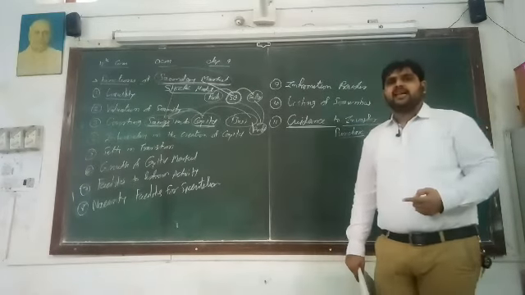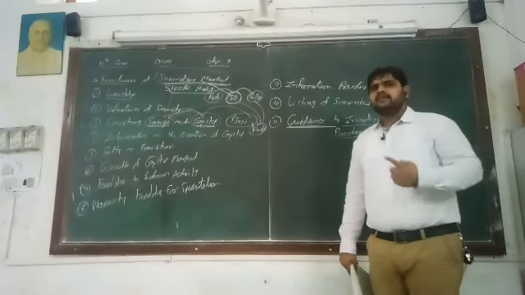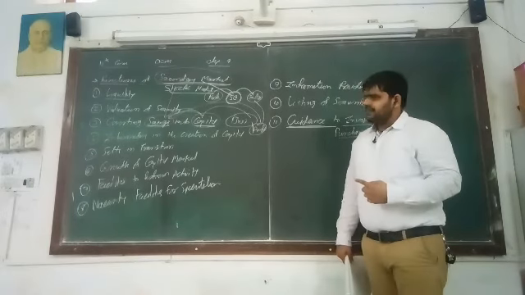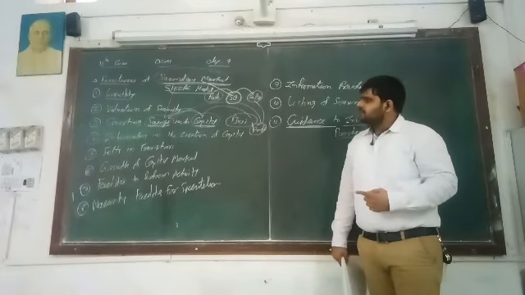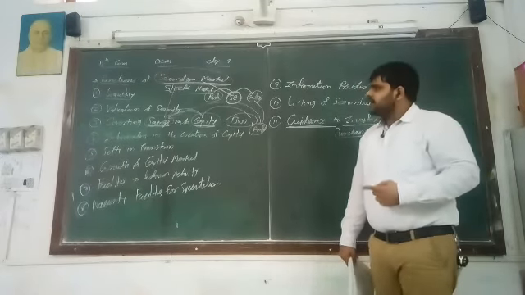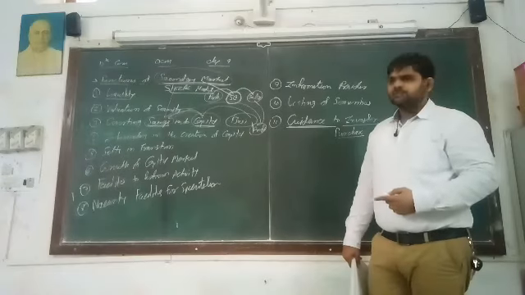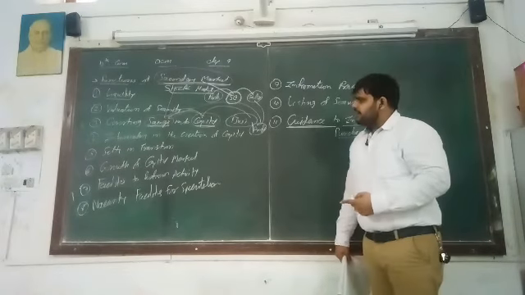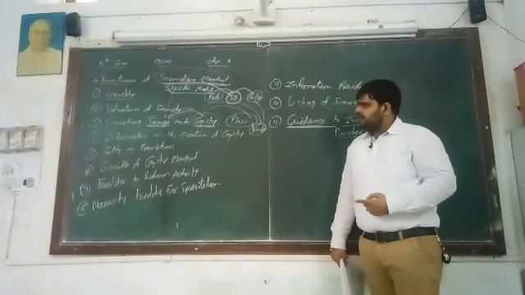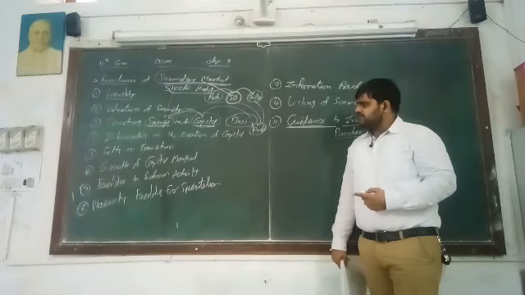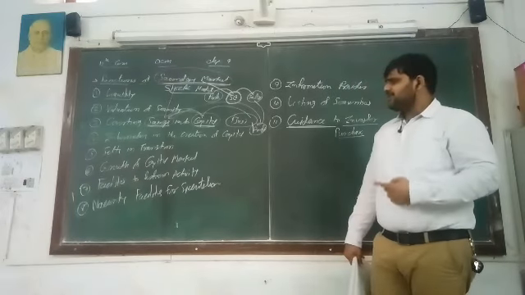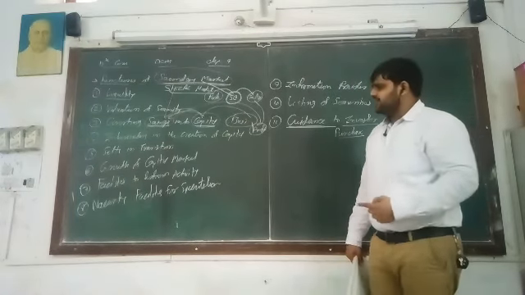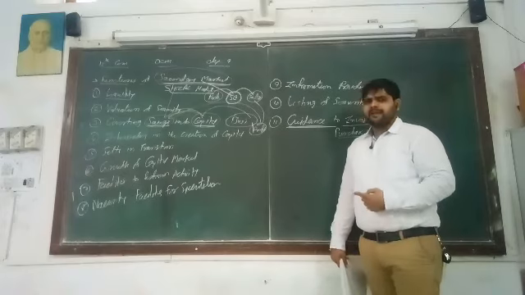How many functions are there? 11 functions are there. Number 1, liquidity. Number 2, valuation of security. Number 3, converting saving into capital. Number 4, intermediary in the creation of capital. Number 5, safety in transaction. Number 6, growth of capital market. Number 7, facilities to perform activity.